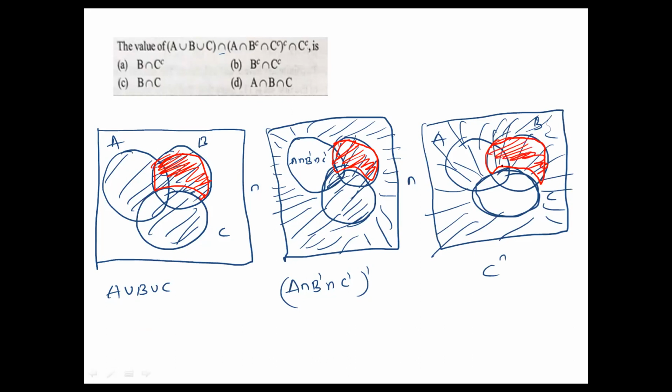So this area is common for all the three figures. By seeing this one only, we can write B intersection C dash. This is the first option that is matching. So answer A is the right answer. Just have to draw the figure. By seeing the figure only, you'll come to know the Venn diagram.